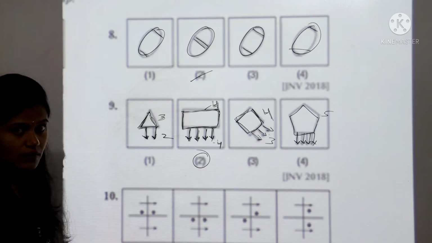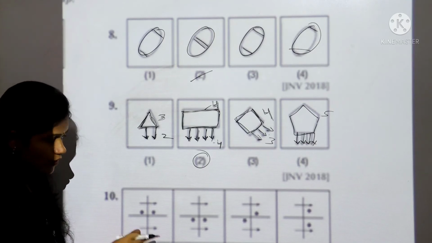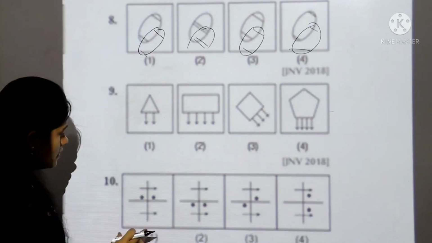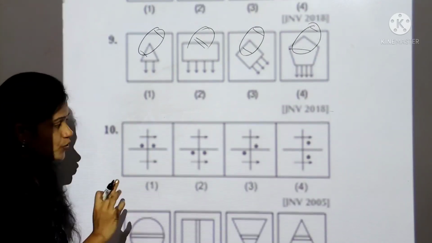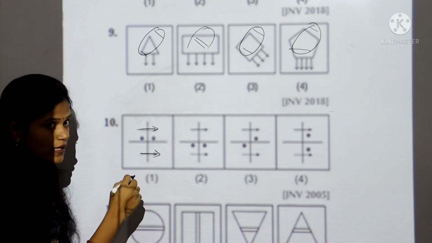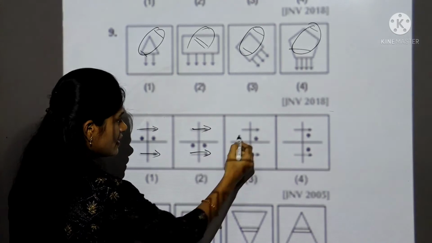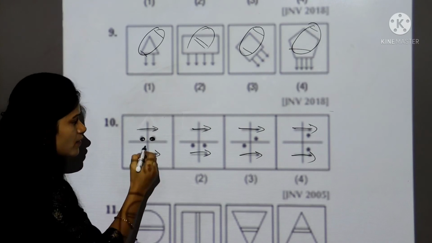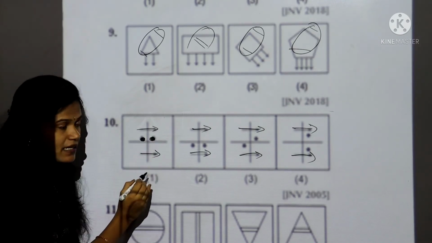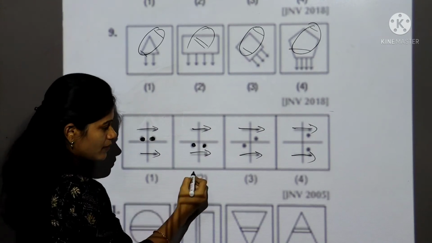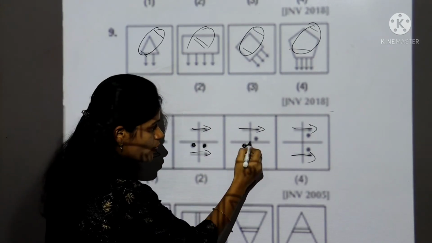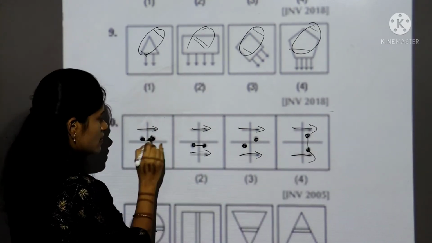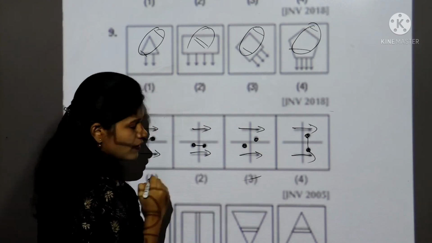Let's take 10th question. In 10th question, first you observe all the boxes carefully. See, all the boxes having 2 arrows which is towards right side. See here, which is also towards right side, which is also right side. Now see middle point. See, in first box which is in straight line, I mean 180 degree. In second box also in straight line, I mean 180 degree. In third box they are opposite, and fourth box also they are in straight line. So our different figure is third one.